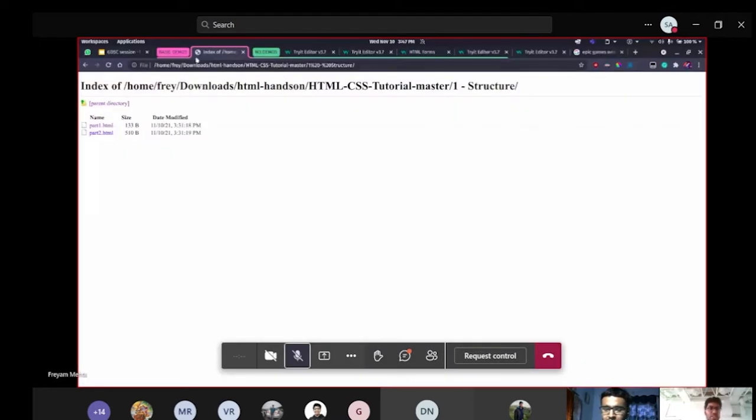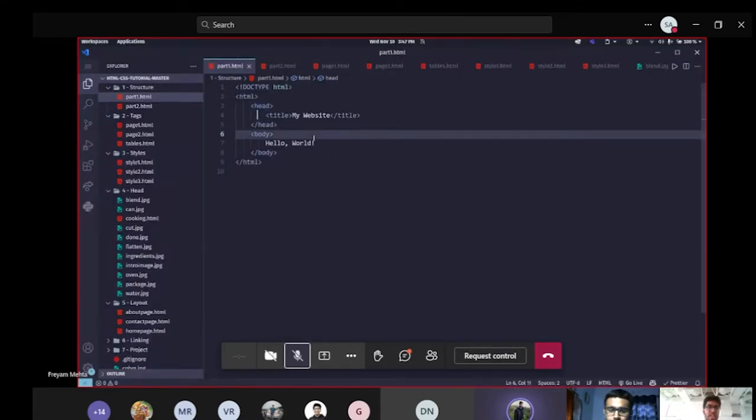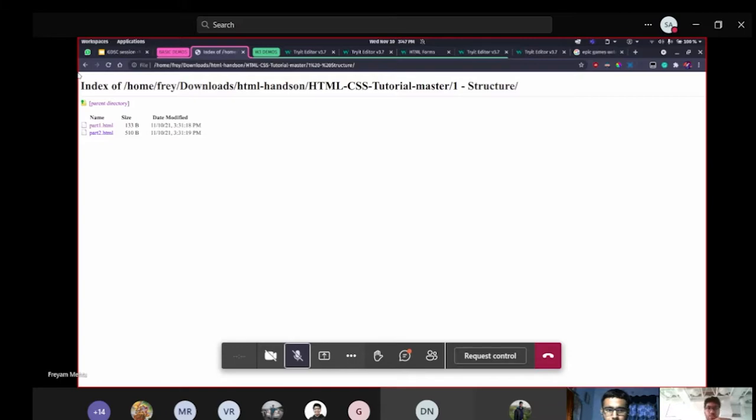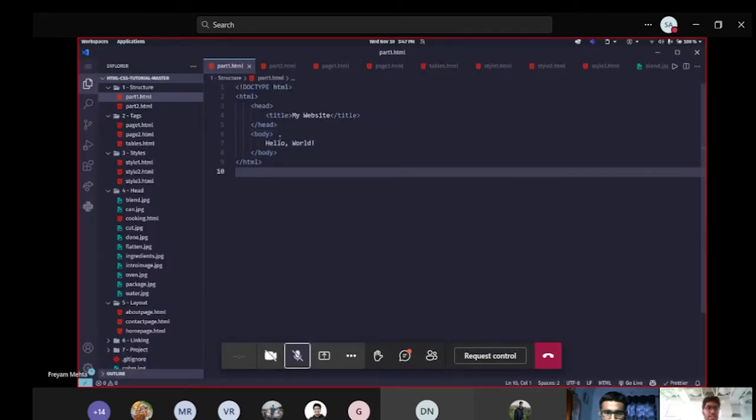which you can see on the top, like the index of this, or try it editor. Those things are the headings of every web page. Similarly, you also have body, which is the actual content of the entire page. For example, in my browser, my entire web page starts from this entire white box, my body tag.